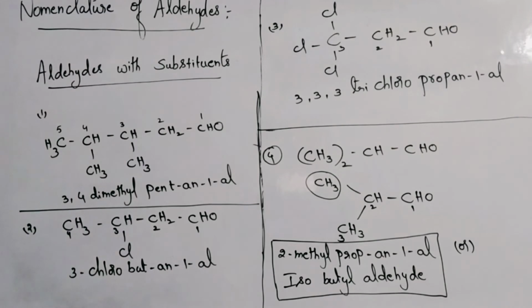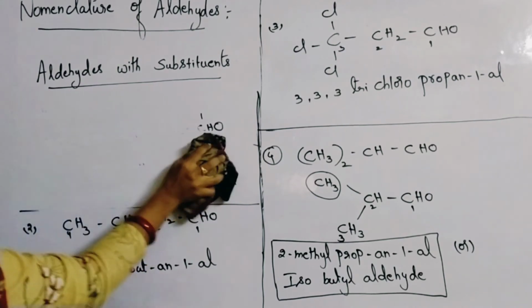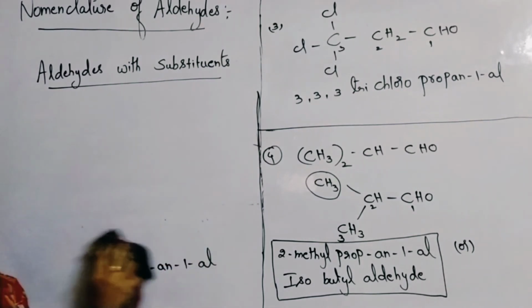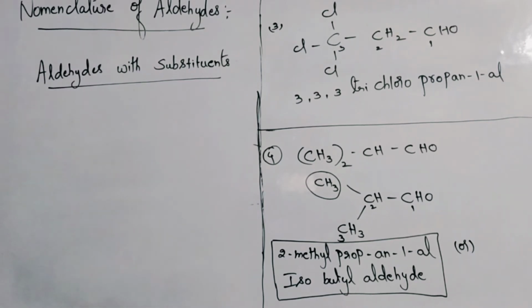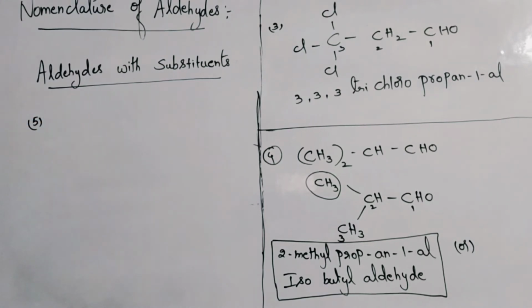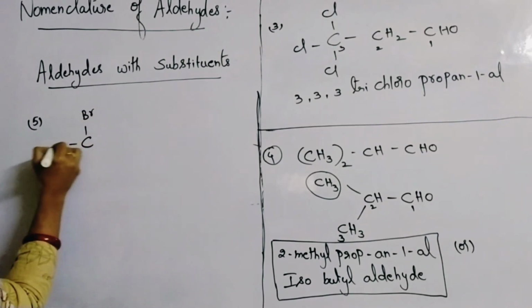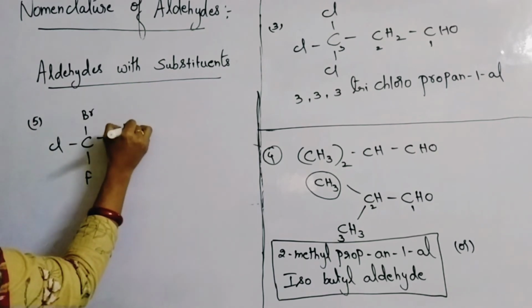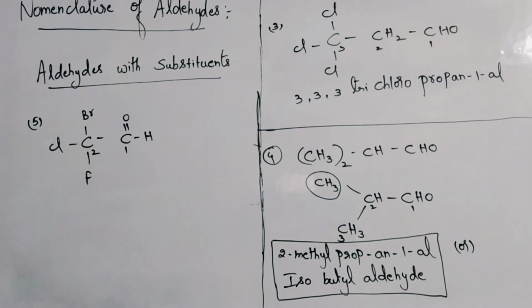Right. Next we'll go for the next example. Example 5. Here only 2 carbon atoms are there in the parent chain.